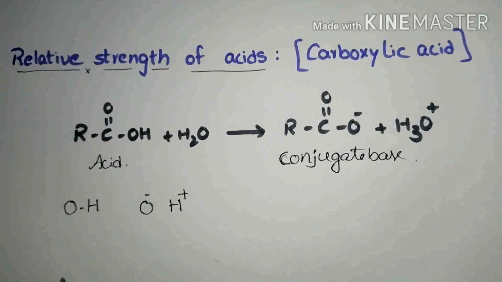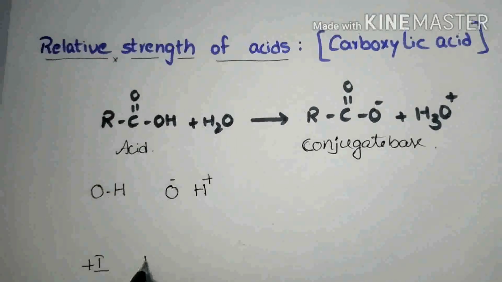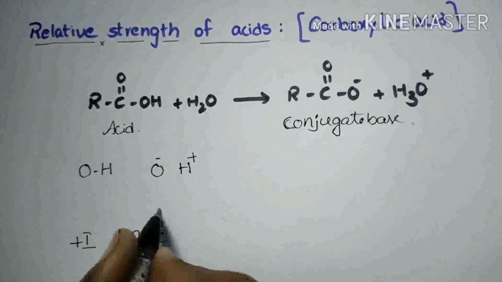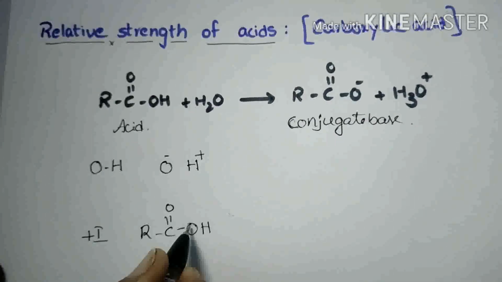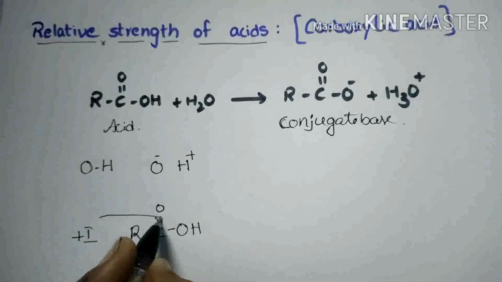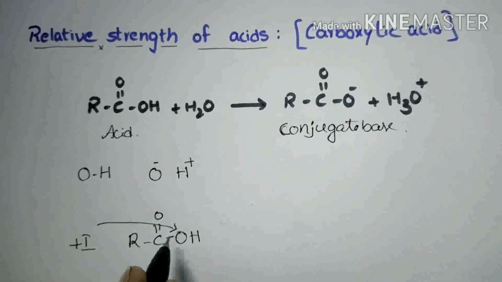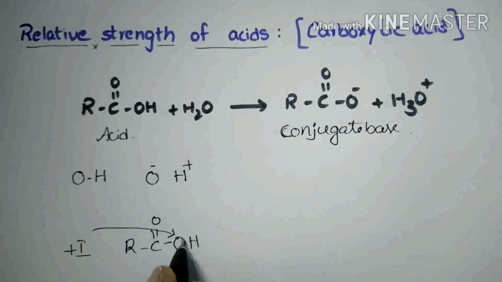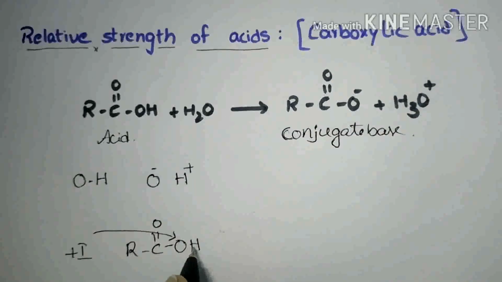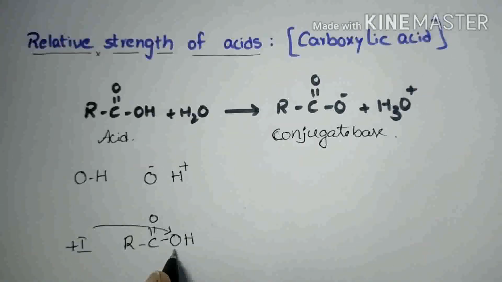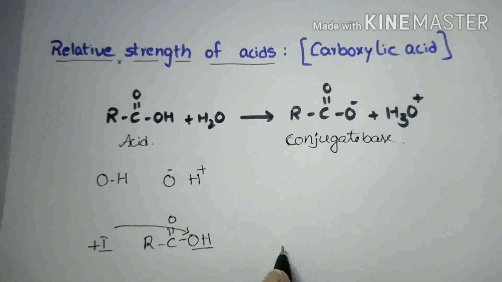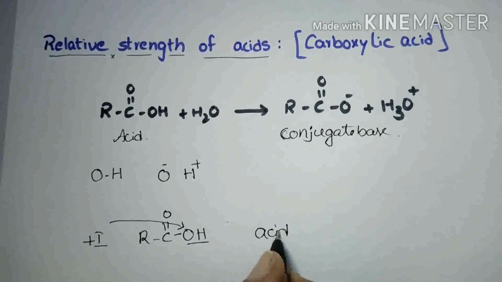When a positive inductive group is attached to the carboxylic acid, it releases electrons to oxygen. So the electron density on oxygen increases. So it is unable to attract electrons from hydrogen. Then it is difficult to dissociate this OH bond. Then the acidic strength decreases.